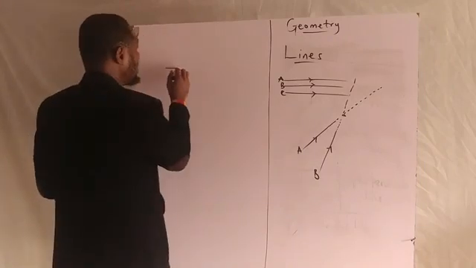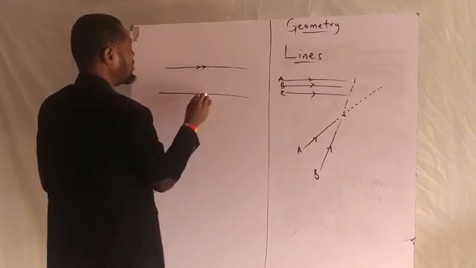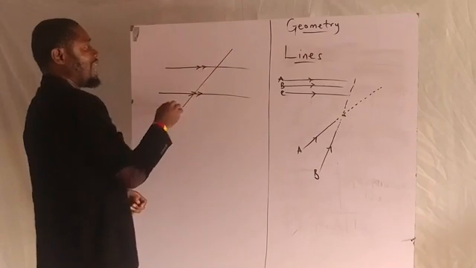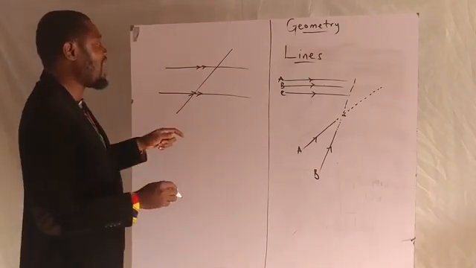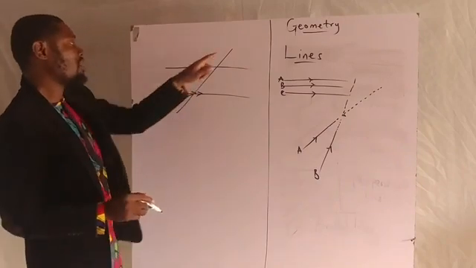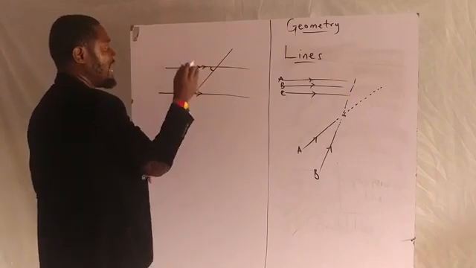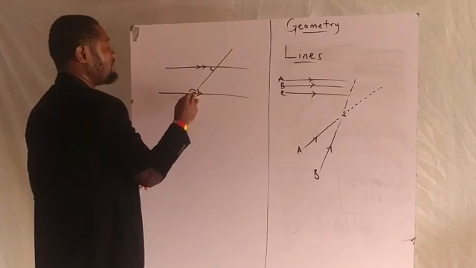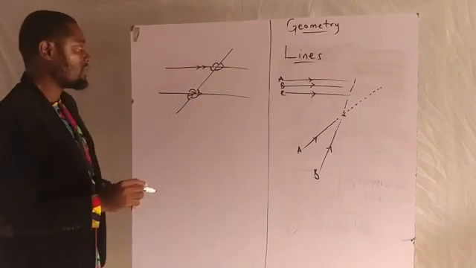Assuming this is a parallel line, and this is another parallel line, a transversal is a line that divides the two parallel lines in that way. Now that we have a transversal that has cut the two parallel lines, angles can be formed here, here, here, and here.